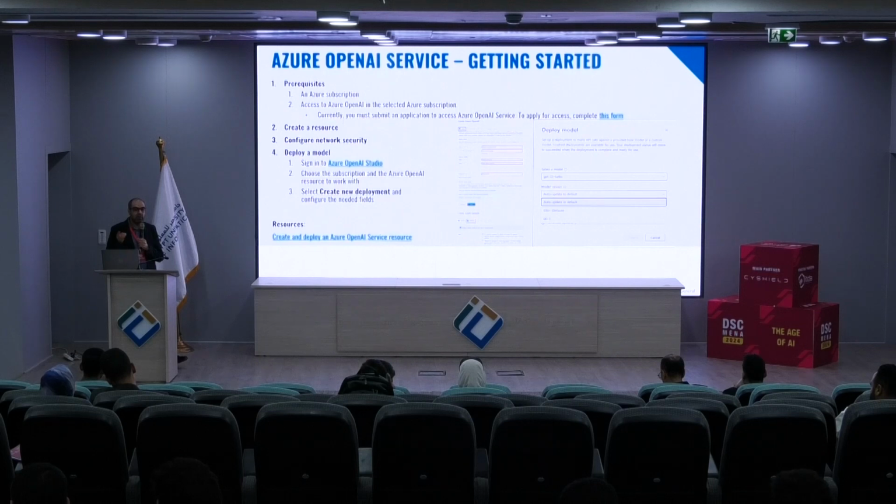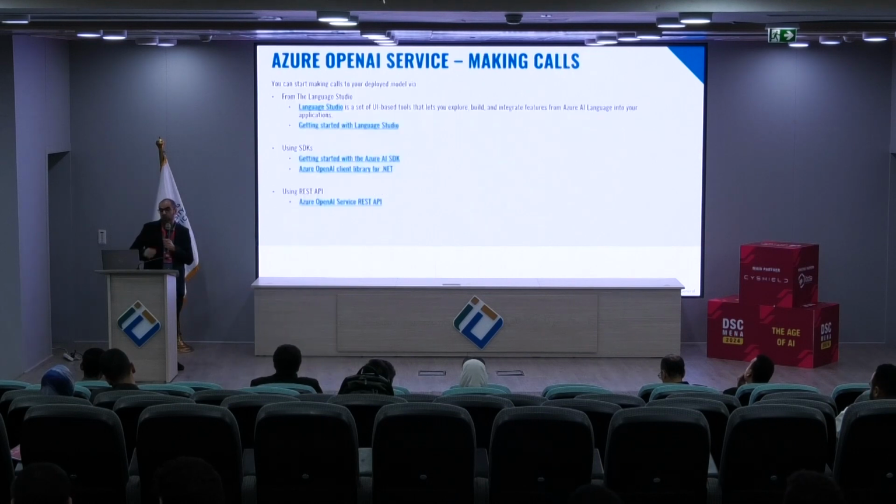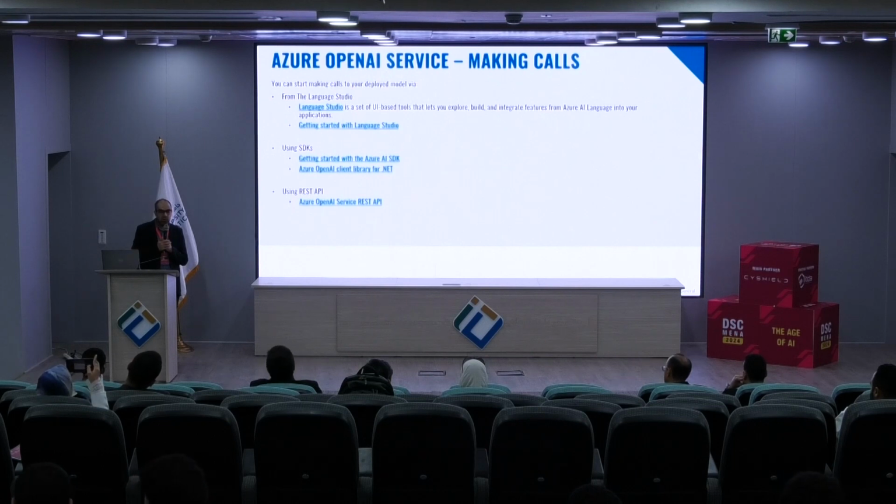So we need to have an Azure subscription, then create a resource, then create a deployment, then we can use the API. There are many different ways to use APIs. You will find resources for each in the presentation. But the easiest and most direct way to use the APIs is using a REST API URL.